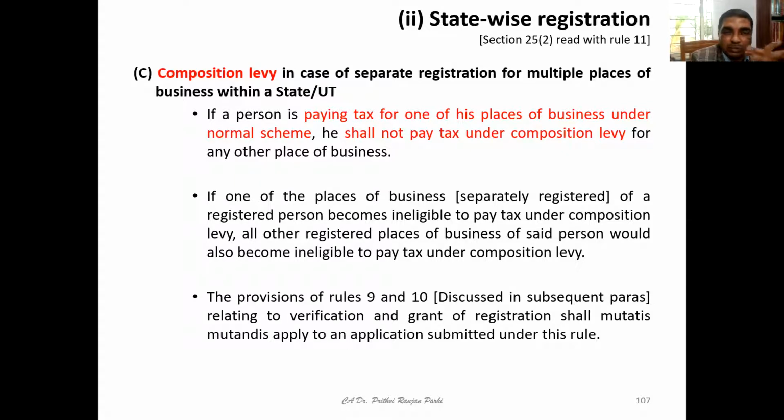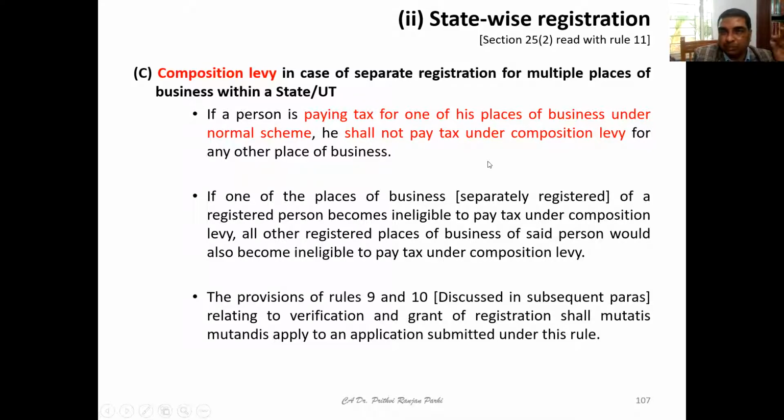Friends, there is one more concept which is composition levy. We'll be learning about this later. It is not possible to pay tax for one place of business under the normal scheme and pay tax under the composition scheme for another place of business. If one has opted for the normal scheme for some places, he has to opt for the normal scheme for all. Composition scheme he cannot opt for.